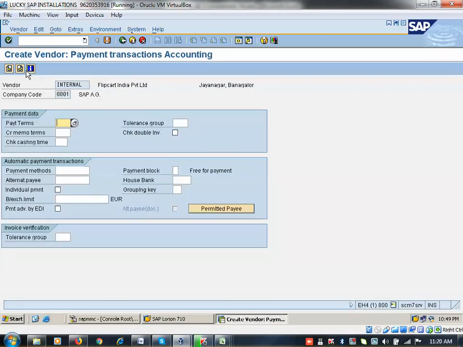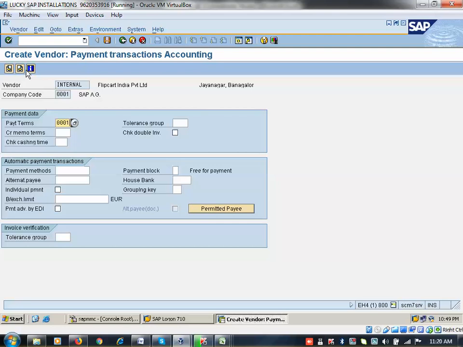So now here, this is the payment term. Payment term is also a consultant activity, FI consultant. FI consultant means the finance consulting team will create it during the implementation. So this one also the end user can use. The same payment term will be used by finance for this vendor also. The same term will be used by the customer also.